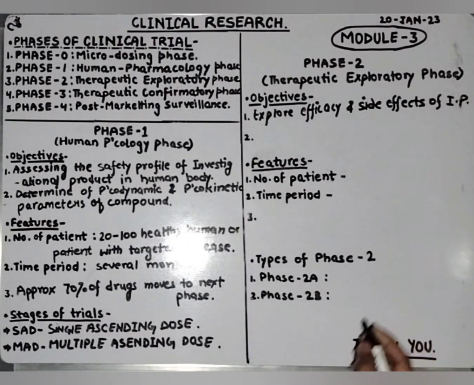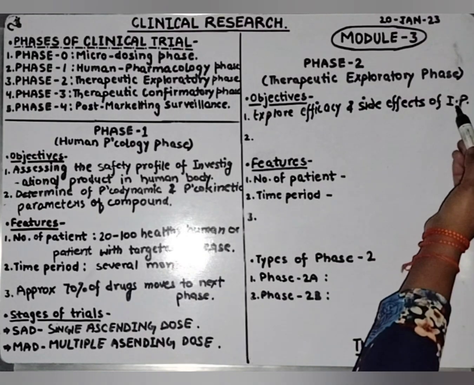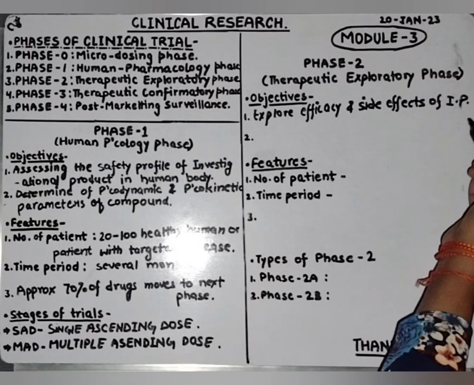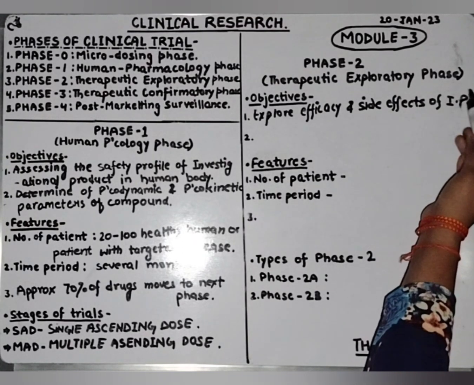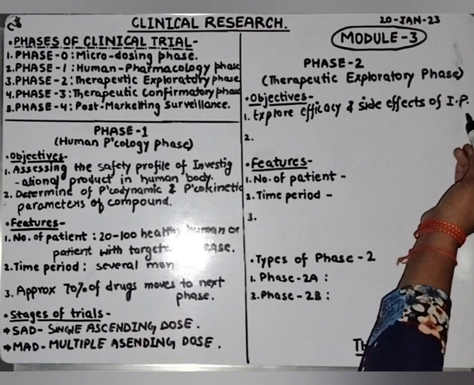IP here means investigational product. We all know IP means Indian Pharmacopoeia, but here I am writing it as investigational product.